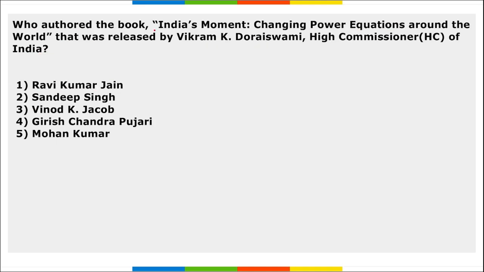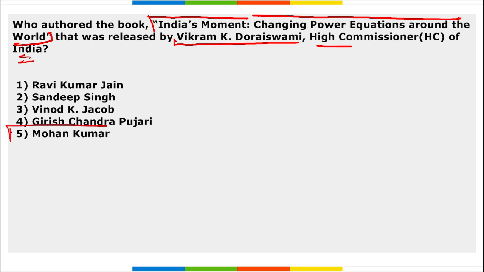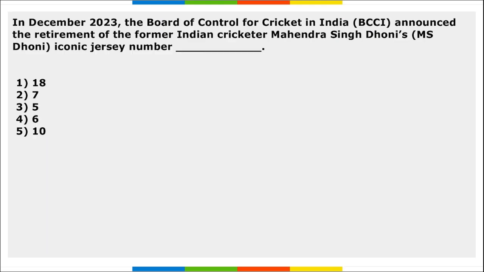Next is who has authored the book India's Movement: Changing Power Equations Around the World. This book was released by Vikram K. Doraiswamy, the High Commissioner of India. So this book was authored by whom? It was authored by Mohan Kumar, right? And this book will be published by HarperCollins India, and the book highlights the fundamental factors and traces how India is impacting the world order.